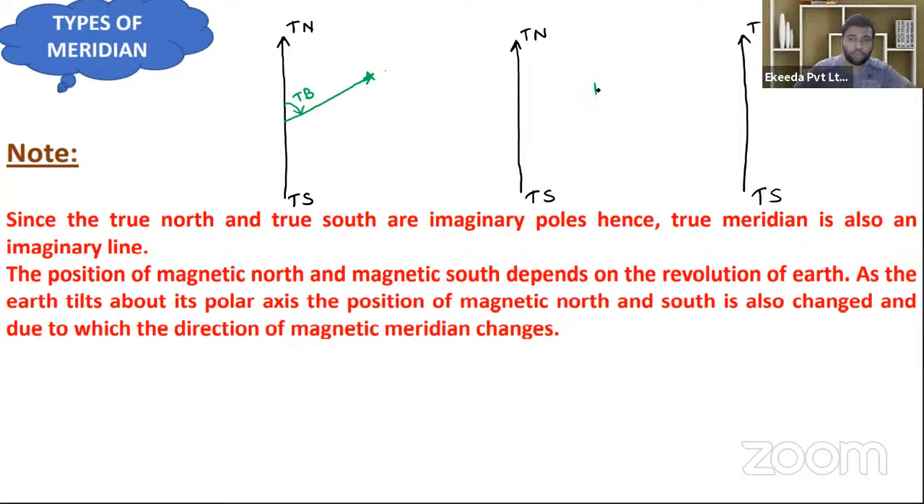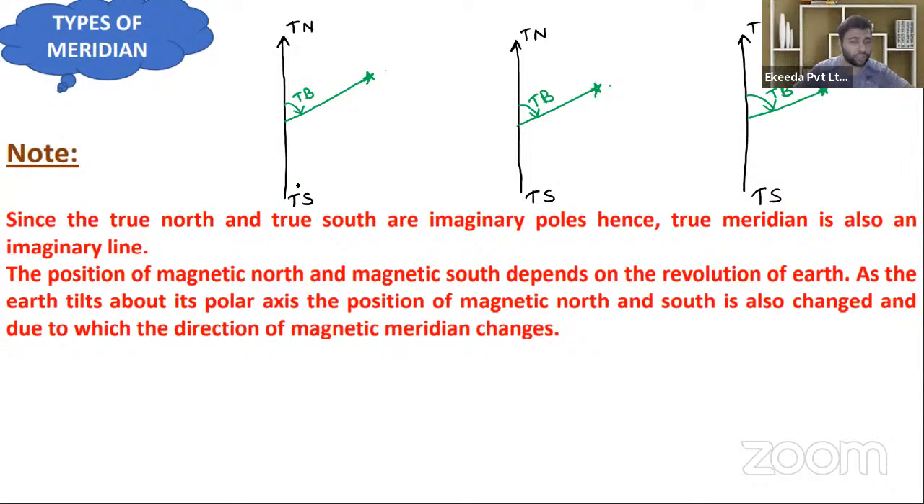Now tomorrow also the object will lie here only, and day after tomorrow also the object is lying here only. So this angle is known as true bearing, and this is also known as true bearing. So true bearing will never change with time. That is the concept of true bearing, and this is known as true meridian.